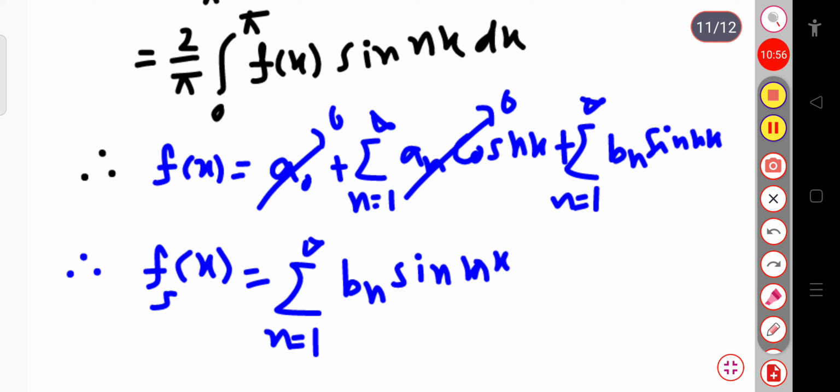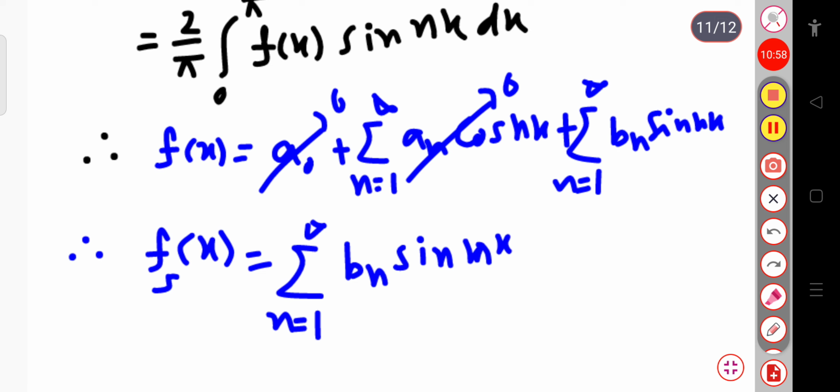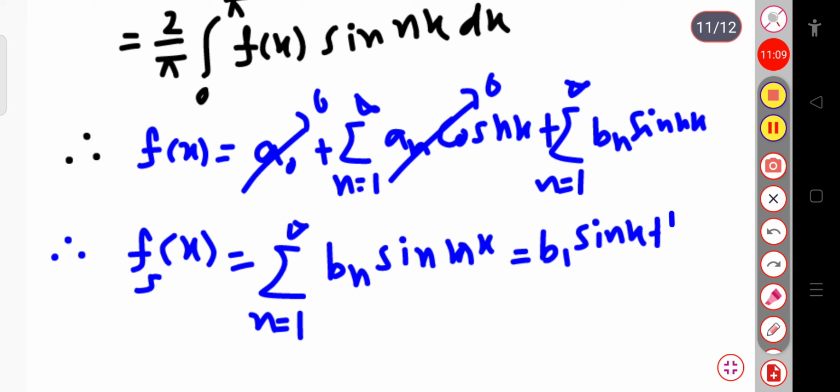Now you can expand this one: if we put the value of n equal to 1, 2, 3, 4 and so on, this will be b1 sin x plus b2 sin 2x plus b3 sin 3x and so on. Here you can see the series contains only the sine term. Since the series contains only the sine term, that's why it is called the Fourier sine series.